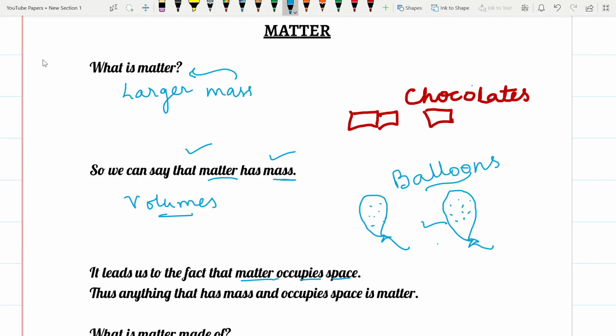Combining the two, we can define that anything which has mass and which also occupies space is termed as matter.